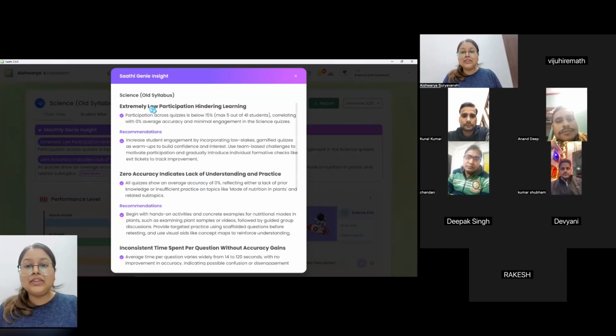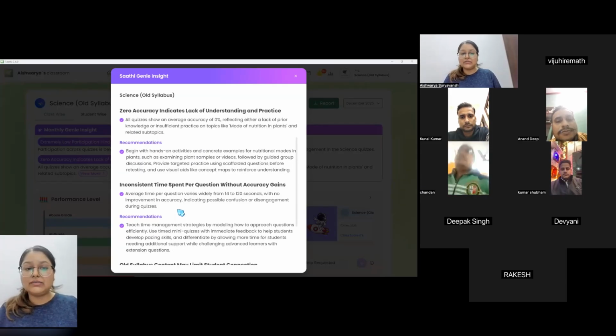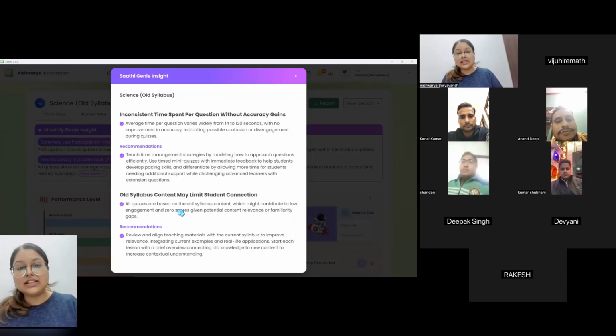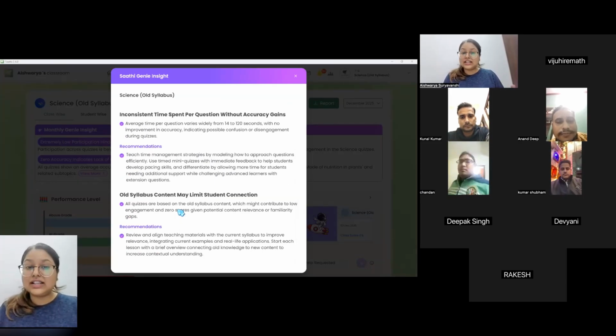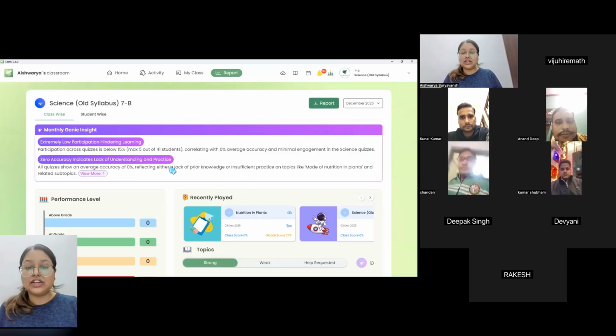So you can see here, extremely low participation hindering learning. So this is a concerning thing, right? So what you can do to resolve it, you can follow this recommendation given by Genie. Now these are AI generated personalized recommendations, so you can make the most out of it. You can try to find out which works best for your classroom setup and then implement it, and I'm sure you'll be able to see the changes in that. This is one type of report for your entire class.